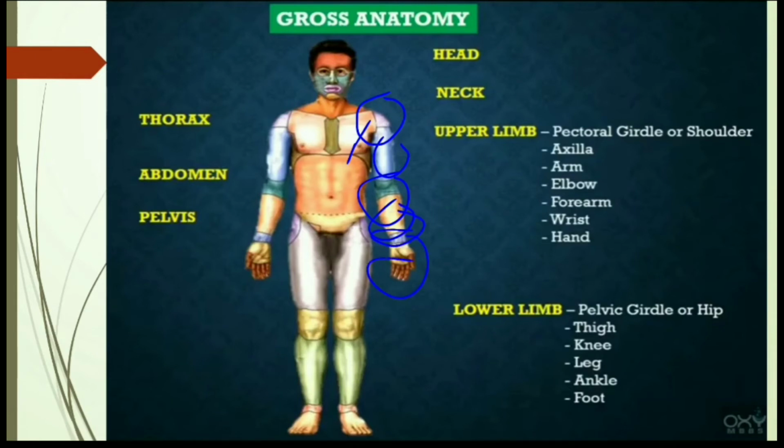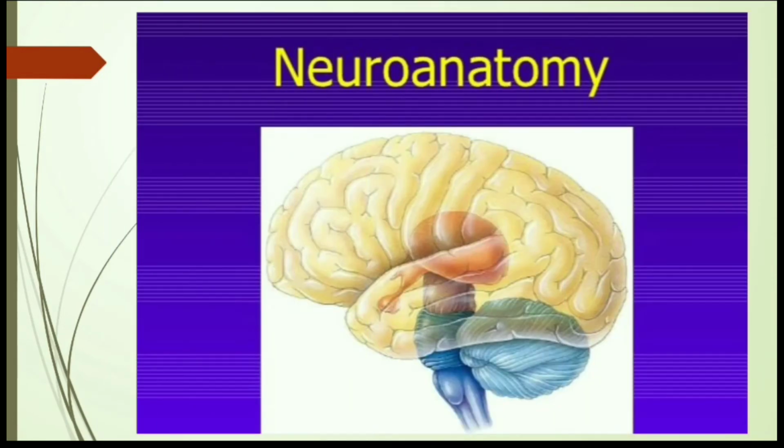Under lower limb we are going to study the pelvic or hip, thigh, knee, leg, ankle and foot. And friends, under neuroanatomy, we will discuss the brain and spinal cord.